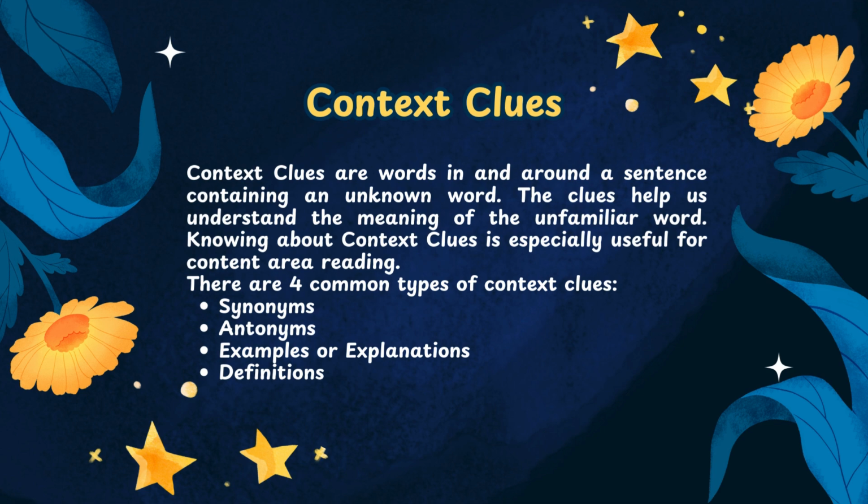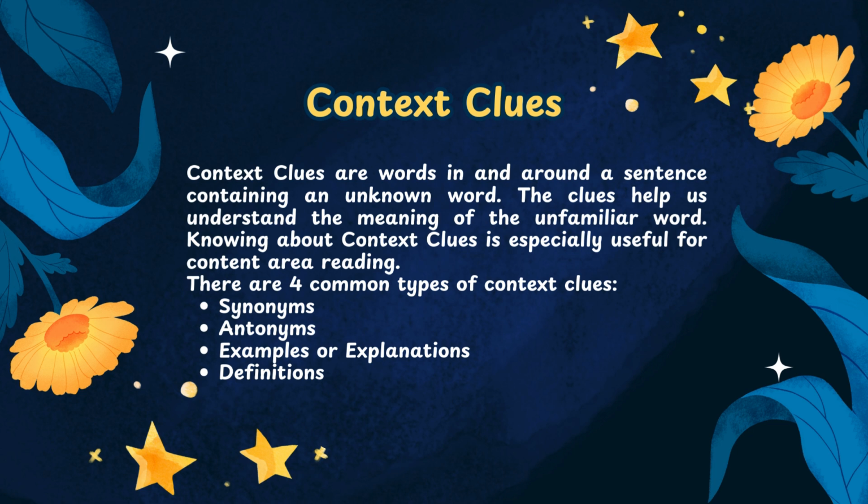Context clues are words in and around a sentence containing an unknown word. The clues help us understand the meaning of the unfamiliar word. Knowing about context clues is especially useful for content area reading. These are four common types of context clues.